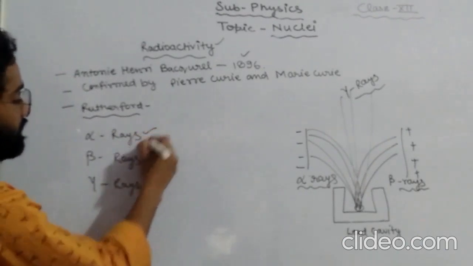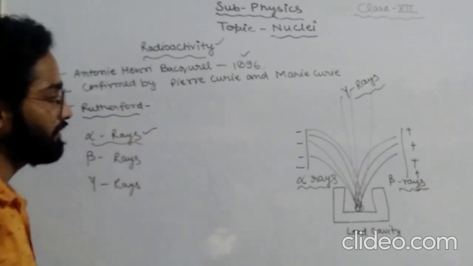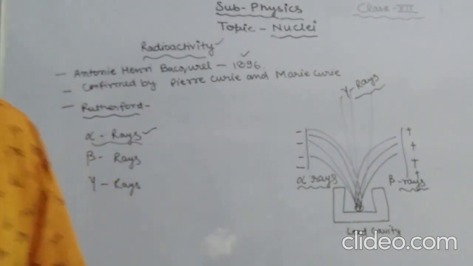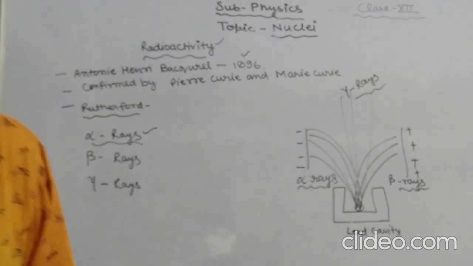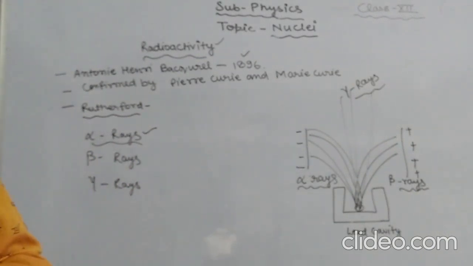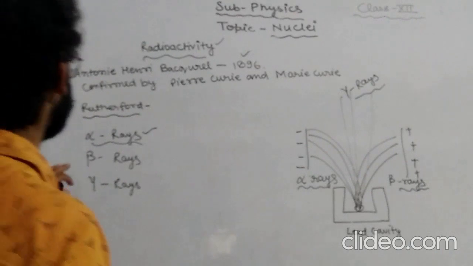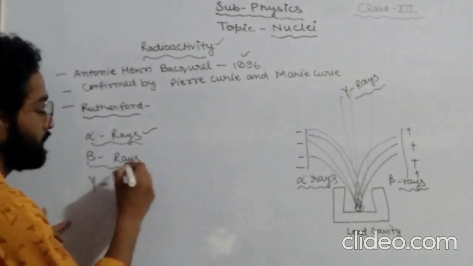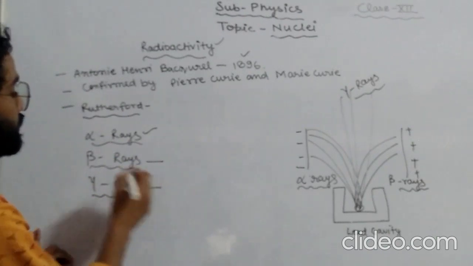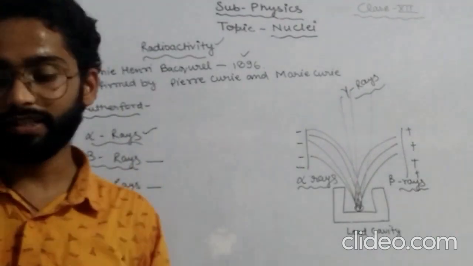Let us talk about the very first ray, that is, the alpha ray. Alpha rays are positively charged rays. They have a rest mass equal to 4 times the mass of the proton. They are deflected by electric field and magnetic field. Likewise, beta rays are negatively charged rays, and gamma rays are neutral rays.